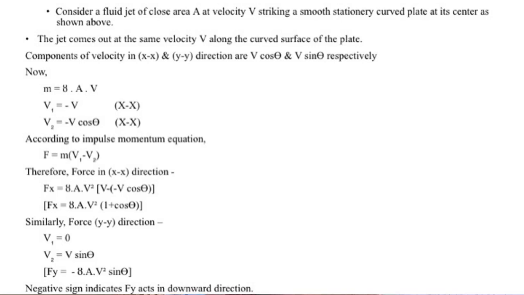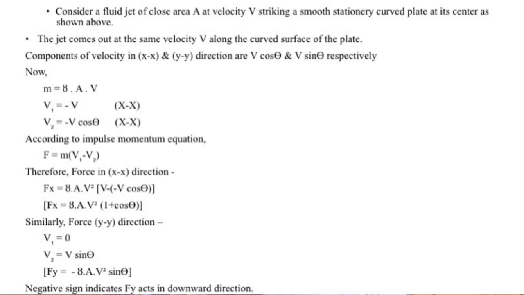Now the jet which is coming out of the nozzle is having the same velocity v with which the jet is spreading out of that stationary curved plate. Now you have to consider components of velocity in x and y direction as v cos theta and v sin theta respectively.